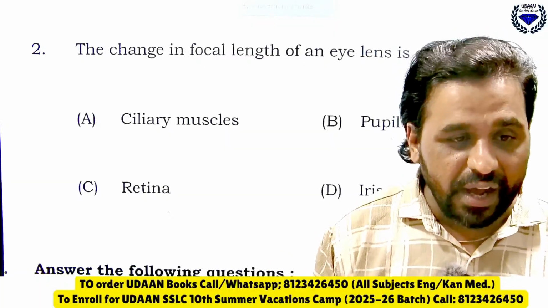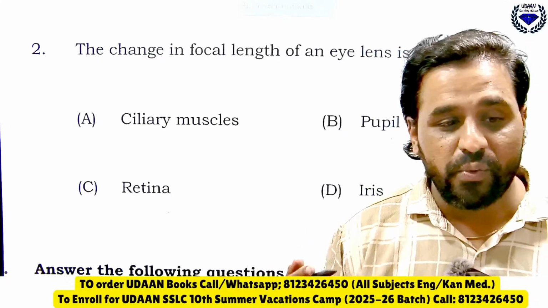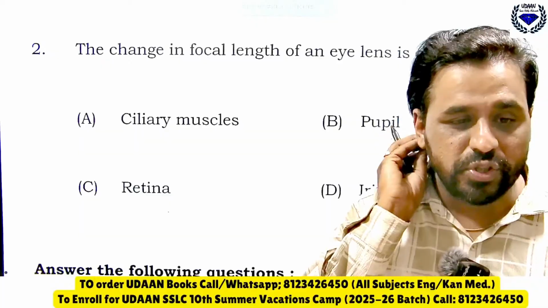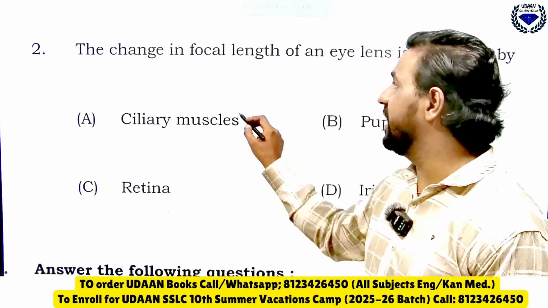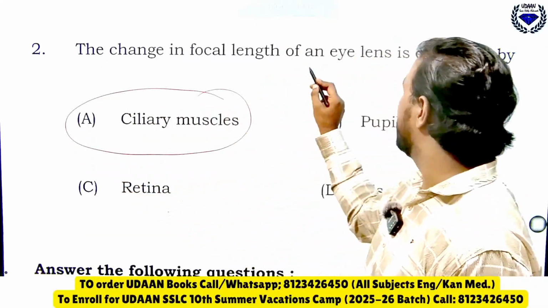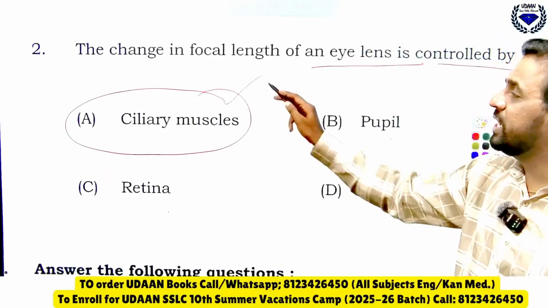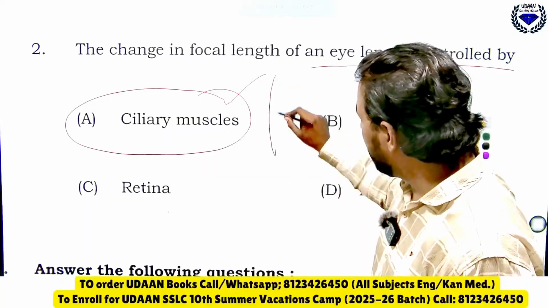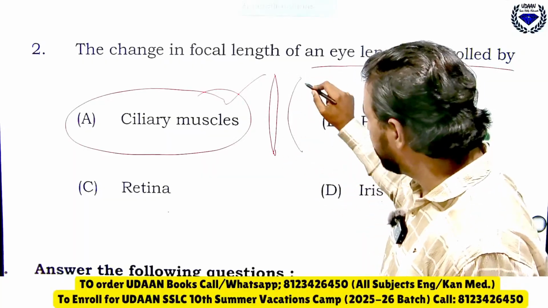So very good, magical words. Then Alia is there. So yes dear, so let me know. Yeah, most of you are telling A. Yes, it is ciliary muscles. See, the change in focal length of an eye is controlled by what? Ciliary muscles. So you know ciliary muscles, what do they do? So they help in the thickening and thinning of the eye lens.